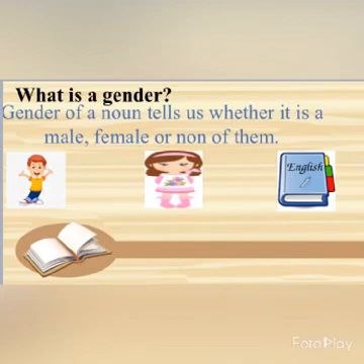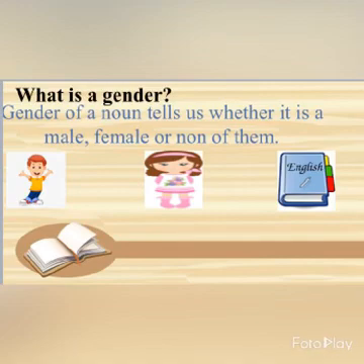As you have already learned, a noun is a name of a person, place, animal or thing. So what is a gender? Gender of a noun tells us whether the person, place, animal or thing we are talking about is a male, female or none of them.